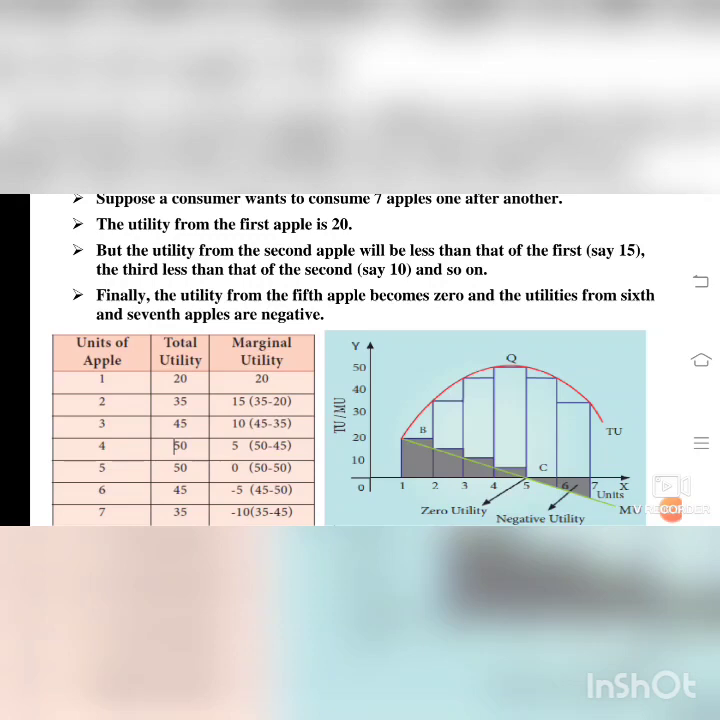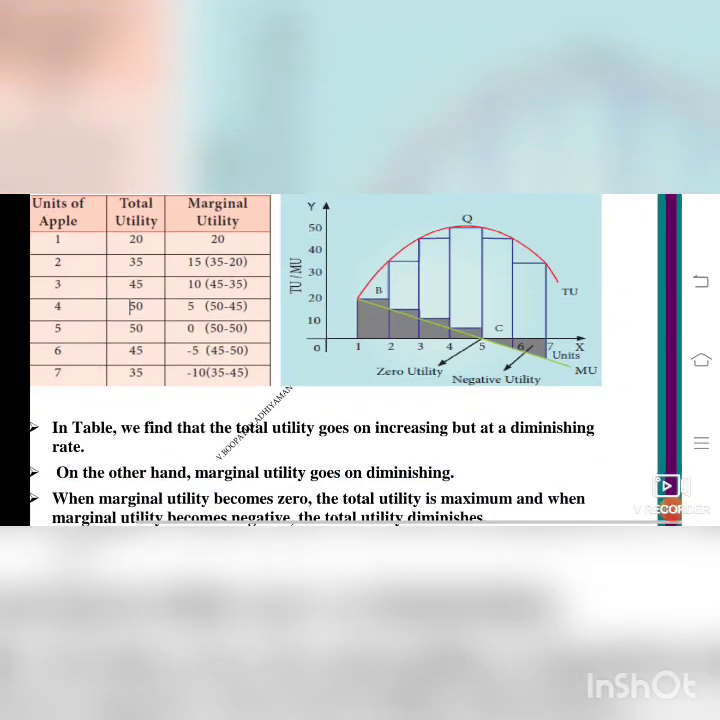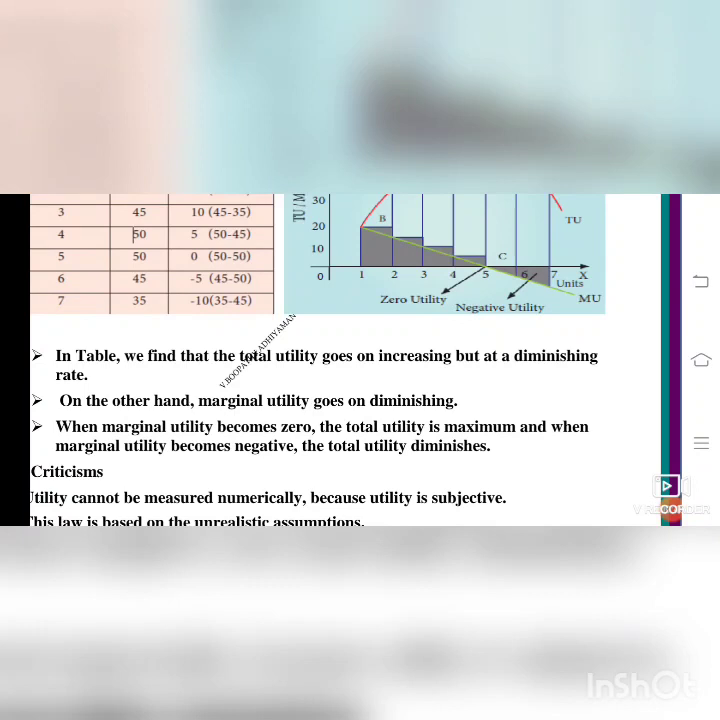With this tabular column, you will draw the diagram. You see the diagram. In the x-axis, you have the units, that is 1, 2, 3, 4, 5, 6, 7. And in the y-axis, you have the total utility and marginal utility, that is 10, 20, 30, 40, 50. With red, you will mark the points and you will draw the diagram. I will give you the explanation for the diagram and the tabular column.